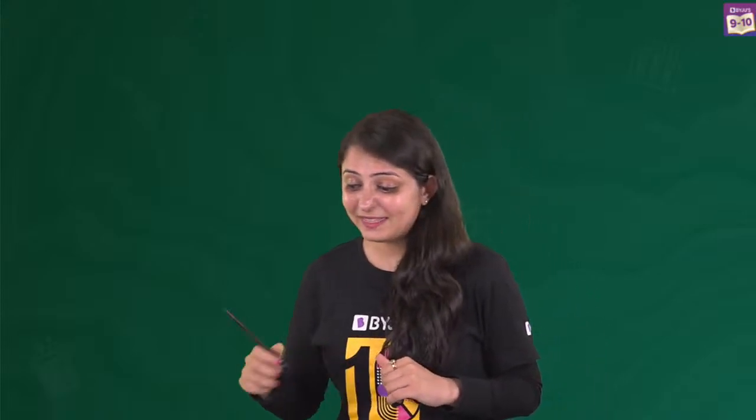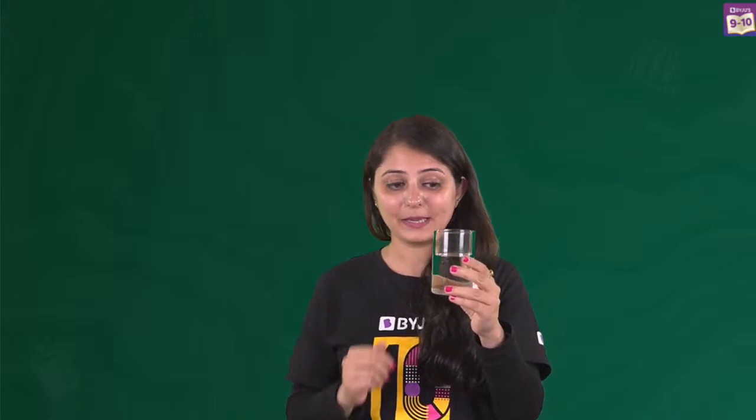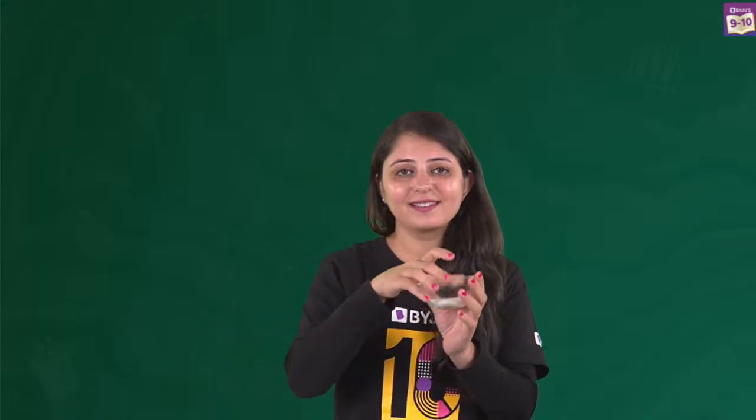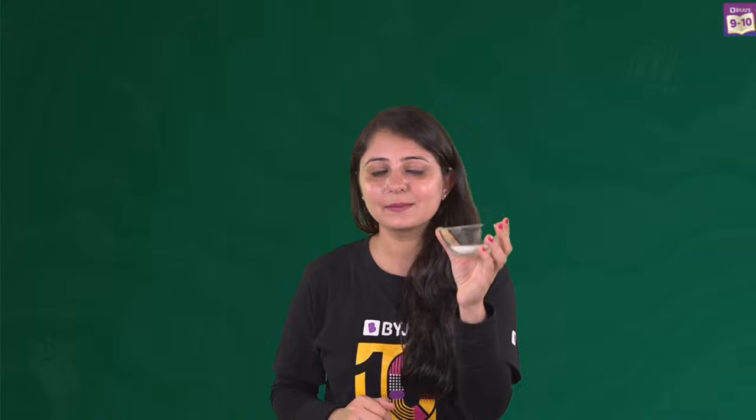Alright, so in this case, I have a glass of water with me over here, and I also have something in this bowl. This actually contains a solute, which is sugar. So I have sugar and I have a glass of water.